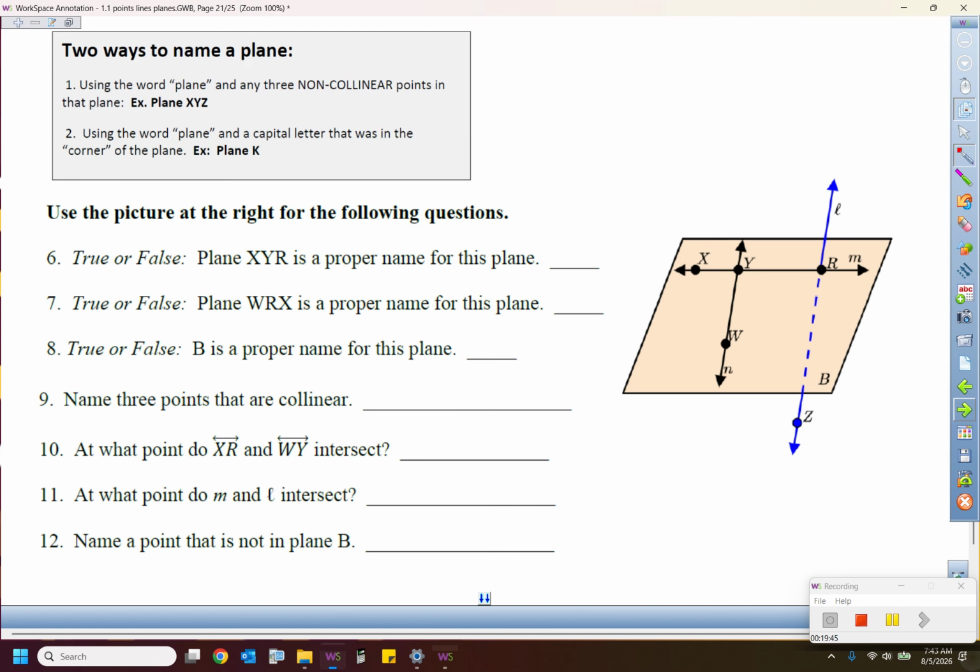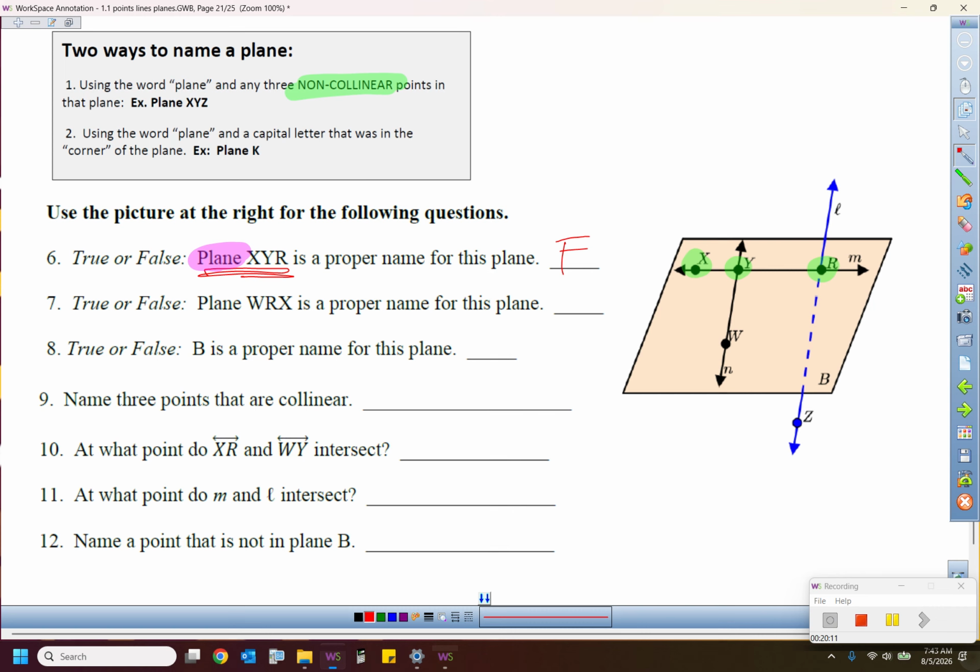So let's do some right here. It says true or false. Use this picture at the right. Plane XYR is a proper name for this plane. So here's what I'm checking. Did they use the word plane to name the plane? Okay, they got that. And then I got to check X, Y, and R. And notice, boom, boom, boom. Uh-oh, those three are all on the same line. And according to the rules here, it has to be non-collinear. So that is false. That's a bad name. You can't call that plane XYR because those 3 points line up.